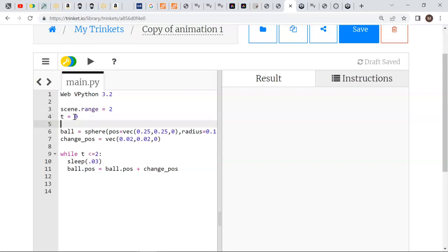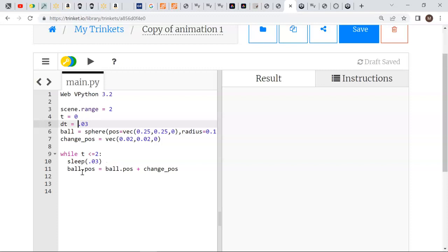Then I also want to say each time I move the little ball, that simulates a certain amount of time passing. So maybe it's going to be 0.03 seconds. But I have to give that a name, so I'll call that dt. So dt equals 0.03 seconds. So now t is the time. dt is going to be the little piece of time that passes between each frame.